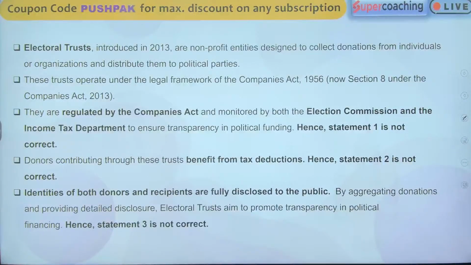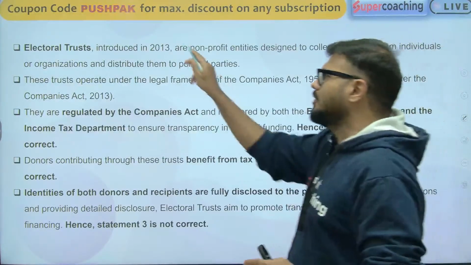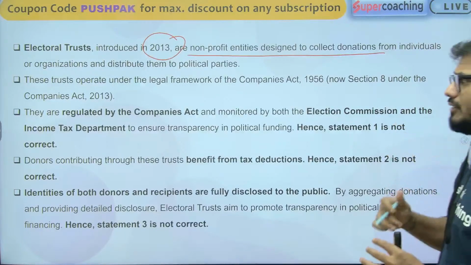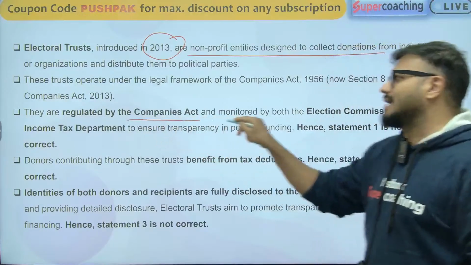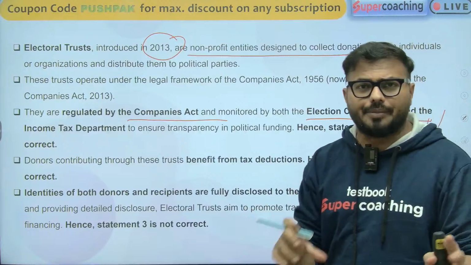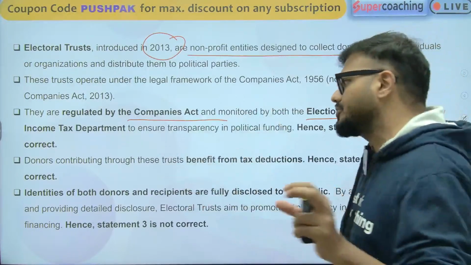The answer: this electoral trust concept was introduced in 2013 as a non-profit entity to provide political funding. They are regulated under the Companies Act, by the Election Commission and the Income Tax Department. That's why the RBI statement is wrong. The first statement is wrong. Nothing to do with RBI. The Income Tax Department and the Election Commission are responsible here.